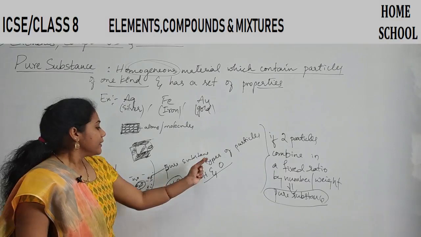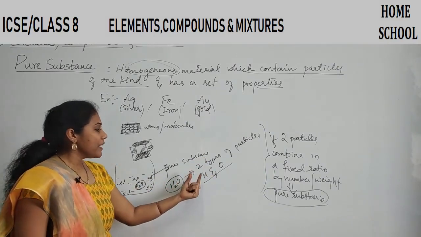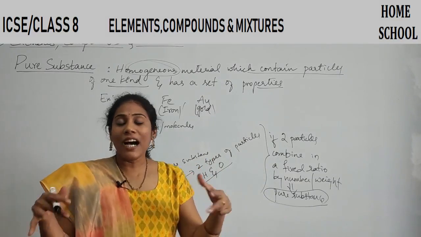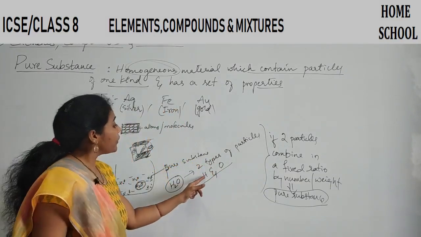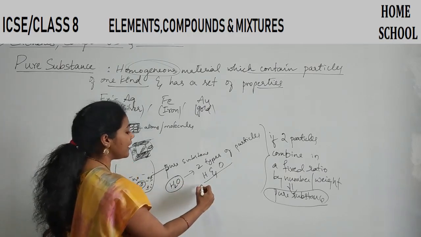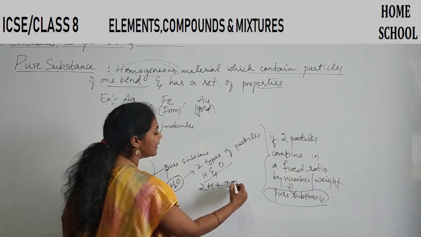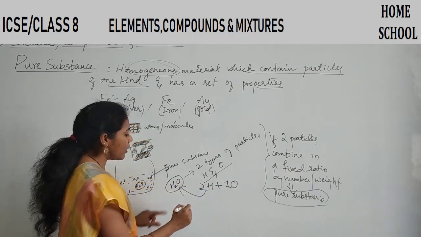See here, the two particles, one is oxygen, the other one is hydrogen. They have not combined however they want. They have combined in a fixed ratio. What do you mean by fixed ratio? See here, always when two atoms of hydrogen combine with one atom of oxygen, then only water can be formed.